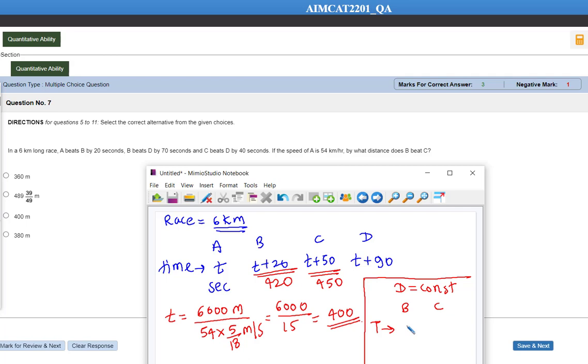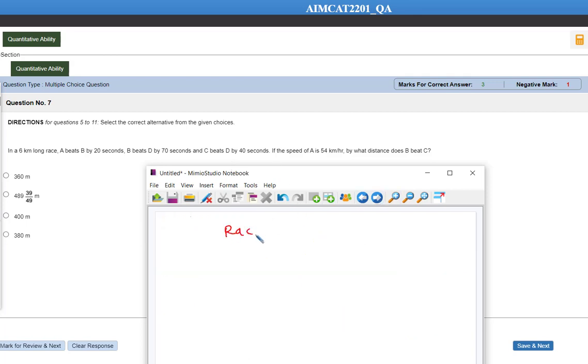That is 42 is to 45, that is equal to 14 is to 15. So the ratio of speed is going to be 15 is to 14. So the ratio of speed of B and C is 15 is to 14. Means what? If a race is of 15 kilometer, B will beat C by 1 kilometer.